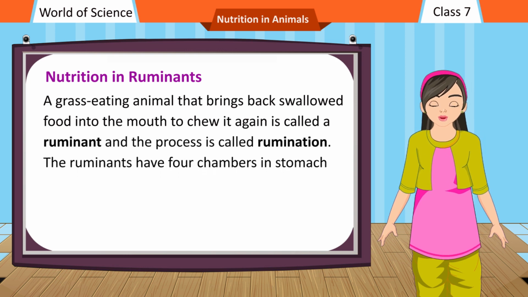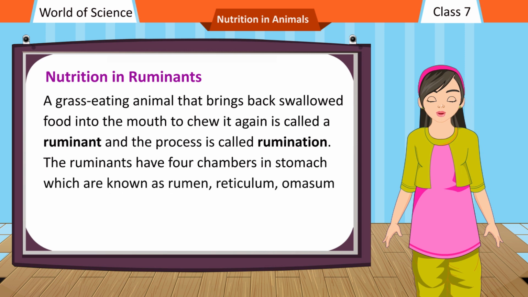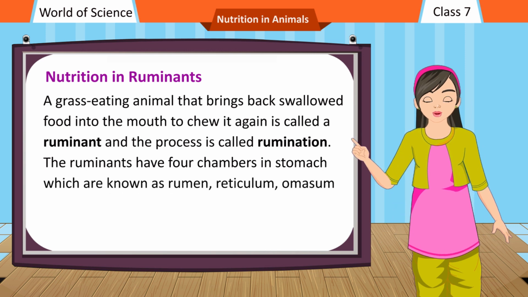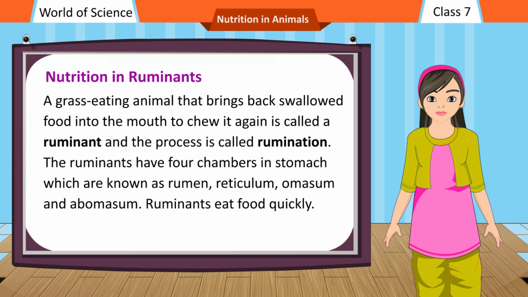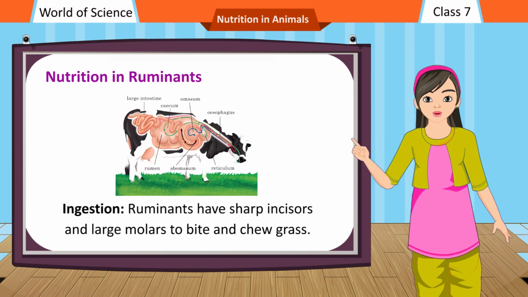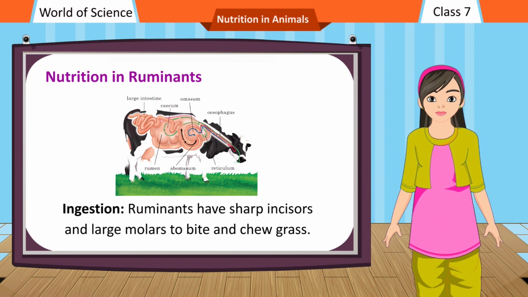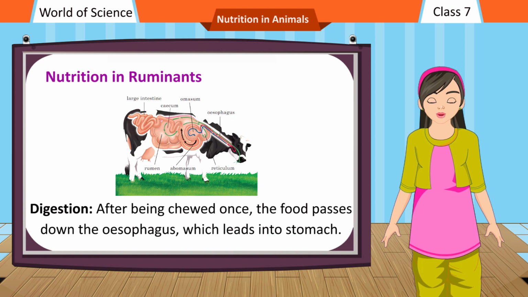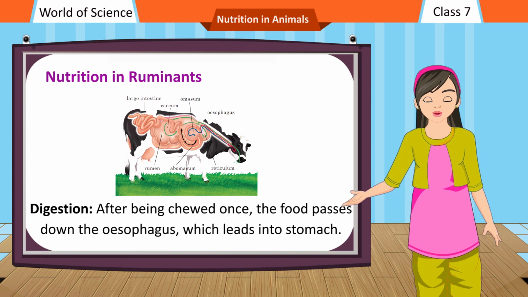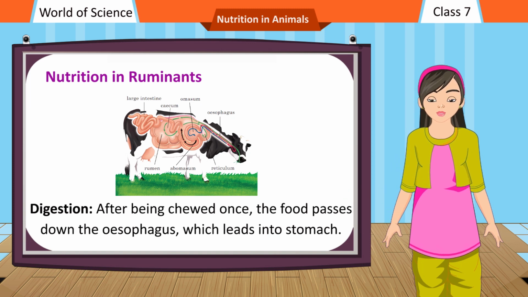The ruminants have 4 chambers in stomach which are known as rumen, reticulum, omasum and abomasum. Ruminants eat food quickly. Ingestion. Ruminants have sharp incisors and large molars to bite and chew grass. Digestion. After being chewed once, the food passes down the esophagus, which leads into stomach.